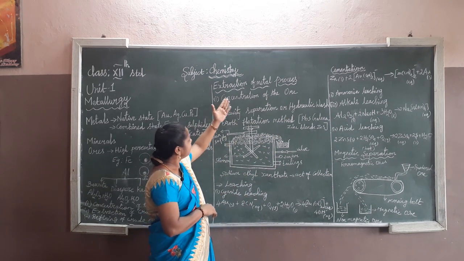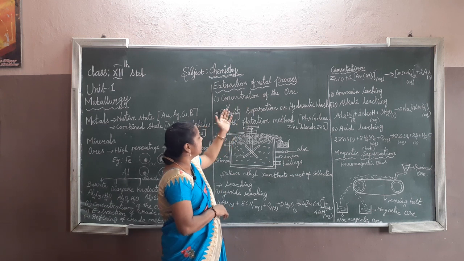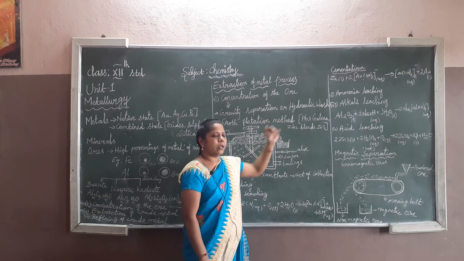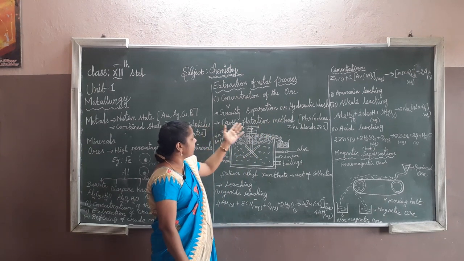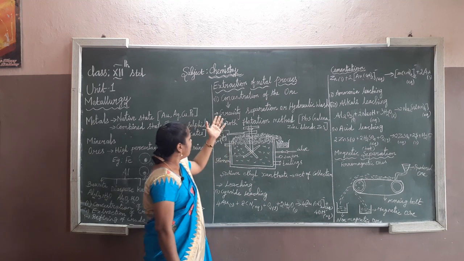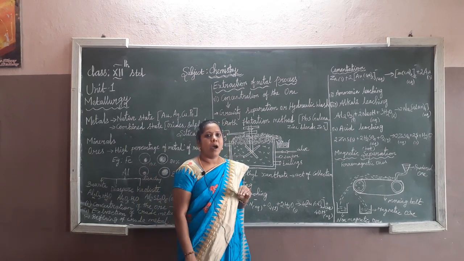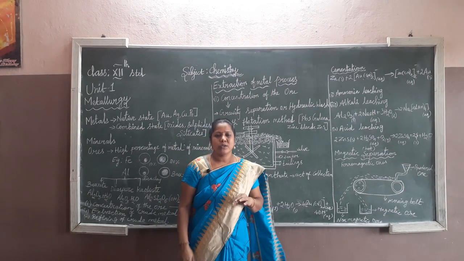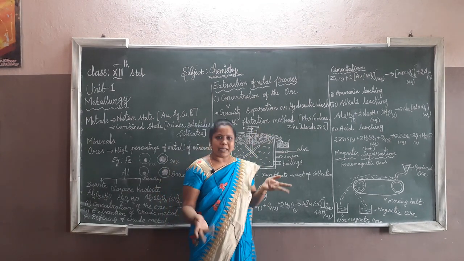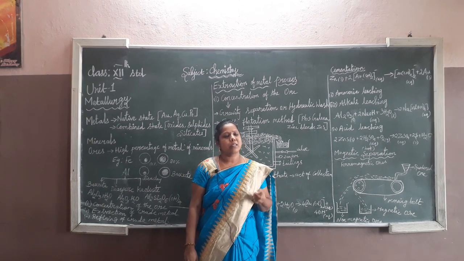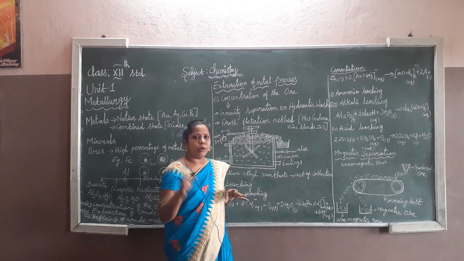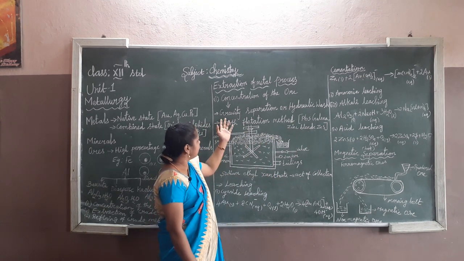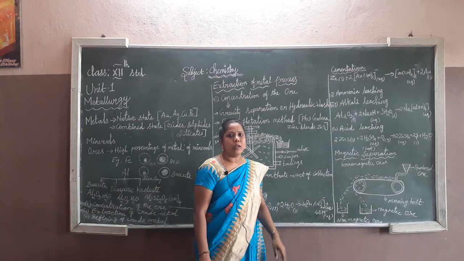And then the concentration of the ore has some sub-processes: gravity separation or hydraulic wash, and then the froth flotation method. So I am going to explain about hydraulic wash. Hydraulic means water, you know very well. In simple terms, it is a water wash. If any mineral contains impurities, we just pass it through running water, and automatically it will remove the impurities. So the simple process is the hydraulic wash.